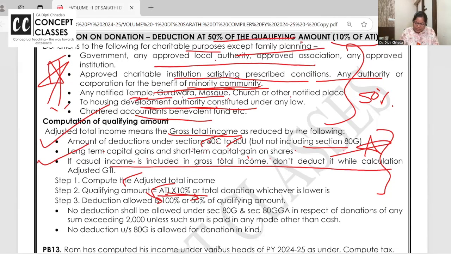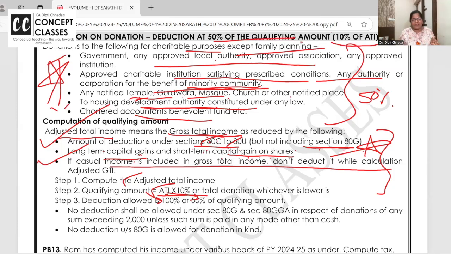Okay. Now, what is adjusted total income? Gross total income minus all the deductions from 80C to 80U, except 80G, long-term capital gain and short-term capital gain, both on property and on shares, because they are special income, special rate.